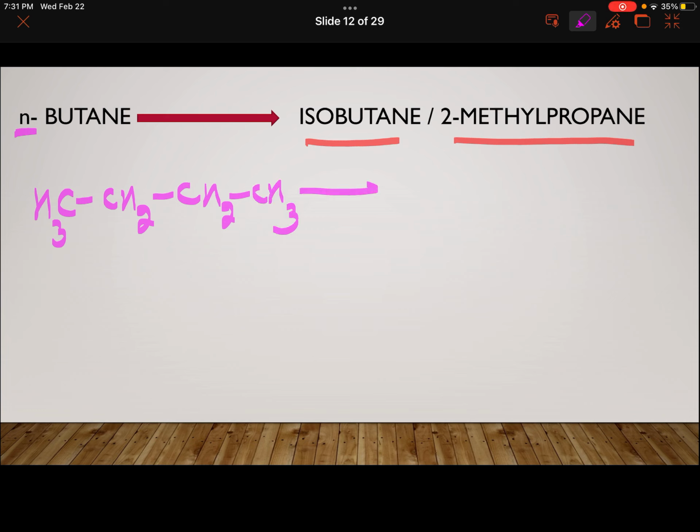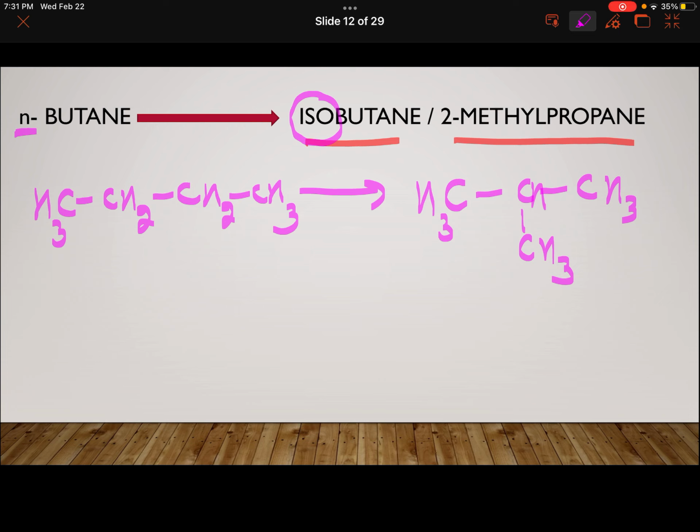And it is to be converted to isobutane. Iso means 2 methyl groups on the same carbon in structure, or it is also called 2 methyl propane. So propane would be 3 carbons and I have this. I have CH3, CH, CH3.